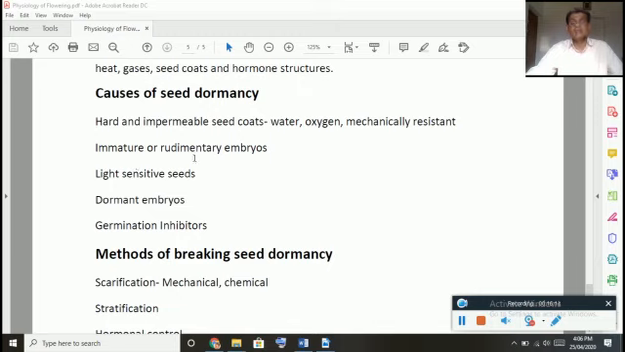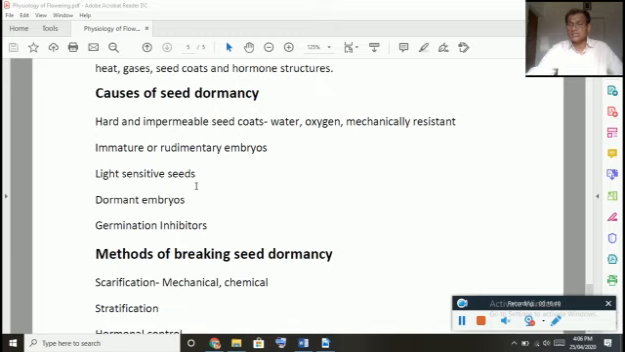Then secondly, immature and rudimentary embryos. By the time the seed is formed from the mother plant, the embryo is not fully produced, so it needs a certain time for complete development. In 2 months or about 6 months, it all depends upon the plants, the embryo will complete its development, then the seed will germinate. That means that is the end of the dormancy period of a seed.